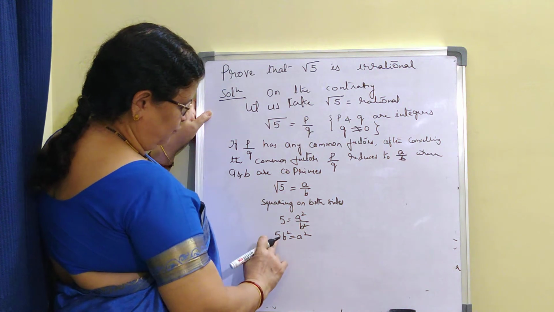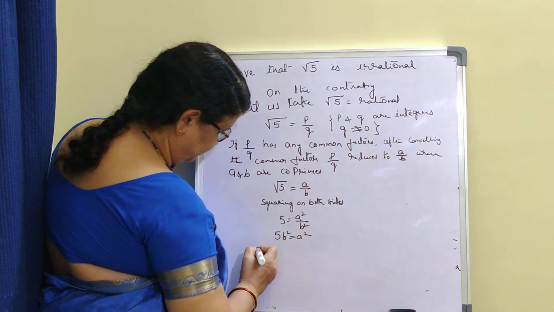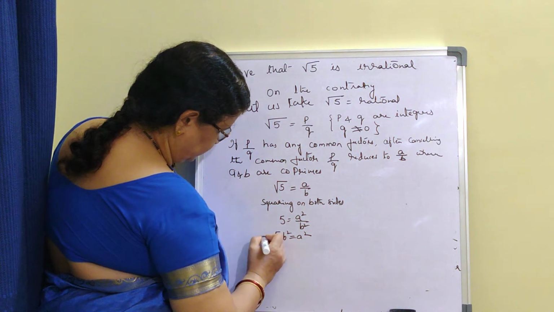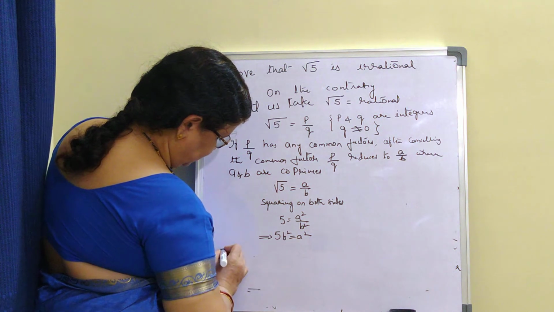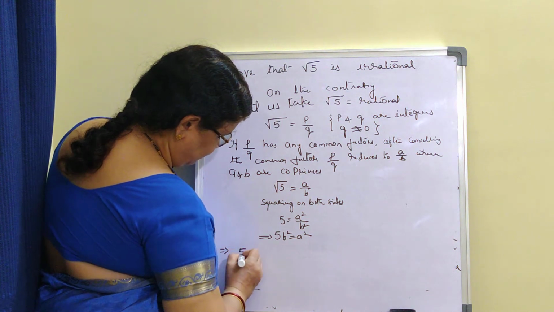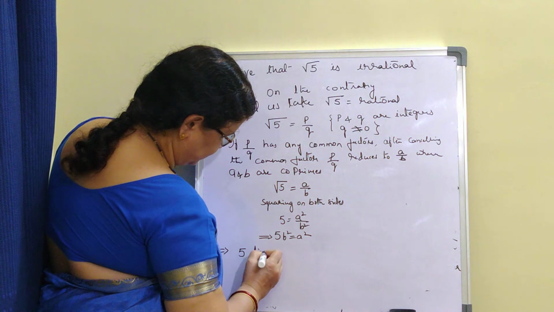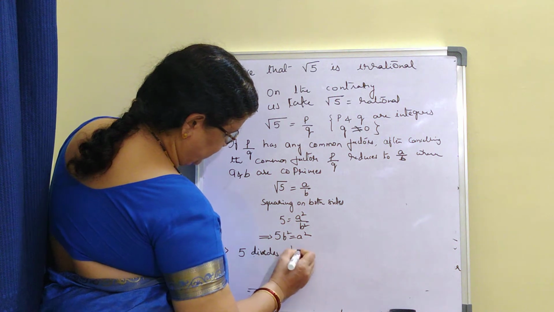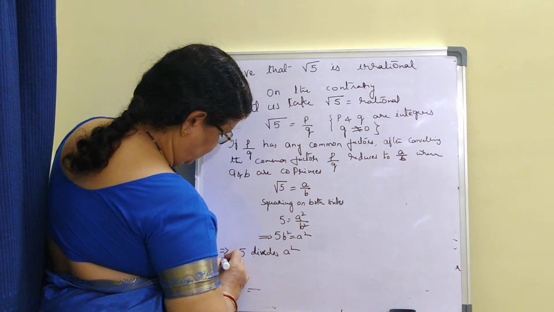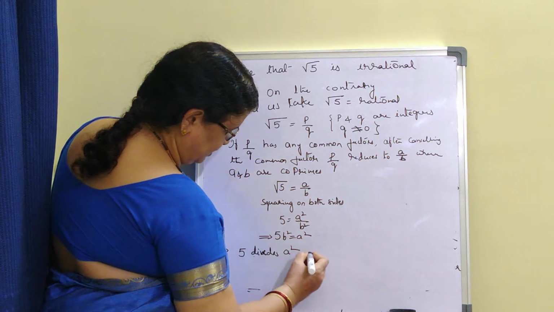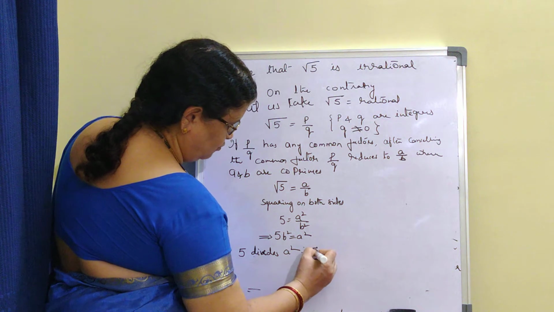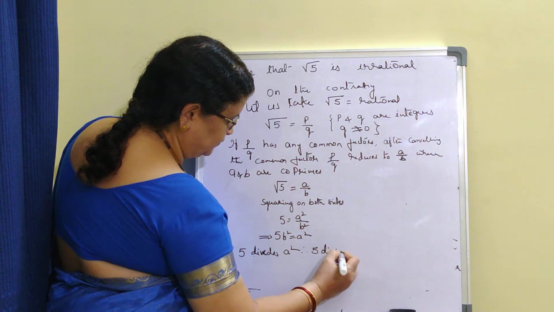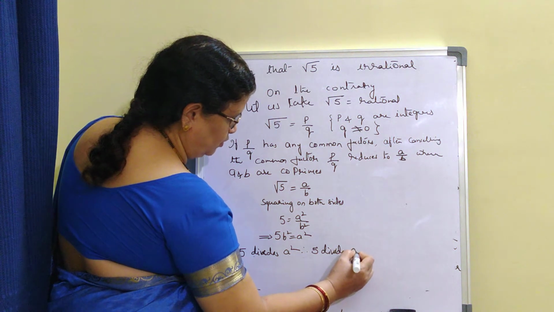That means what? 5 divides A square, which implies 5 divides A square. Therefore, 5 divides A. Therefore, 5 divides A also.